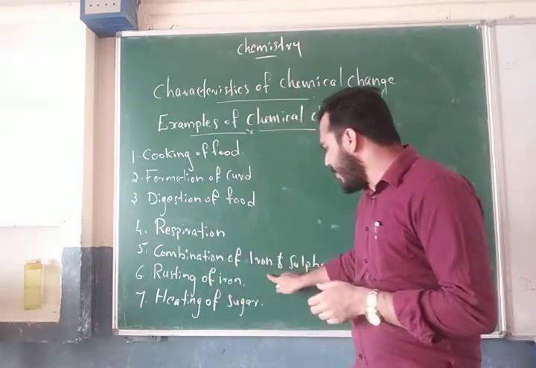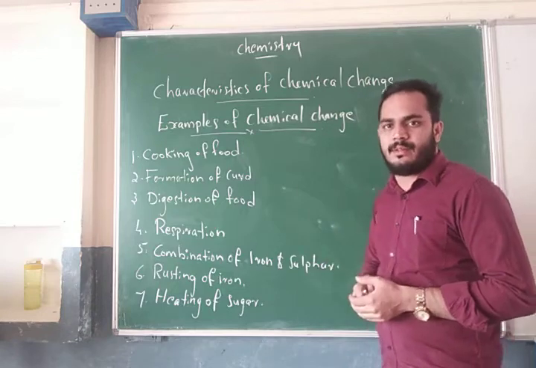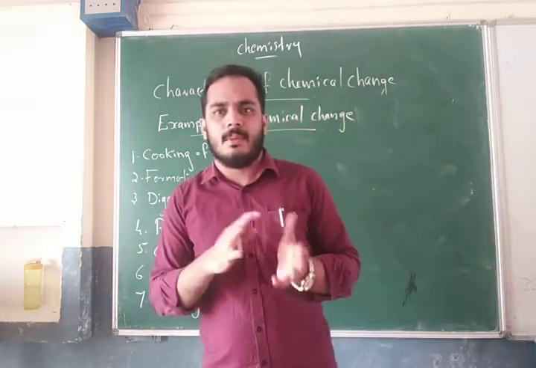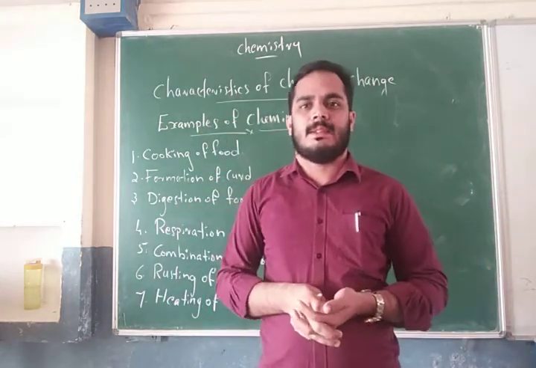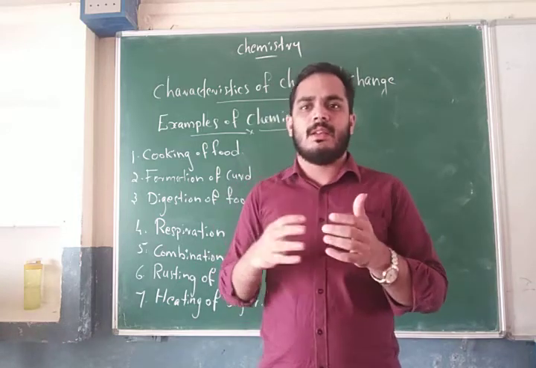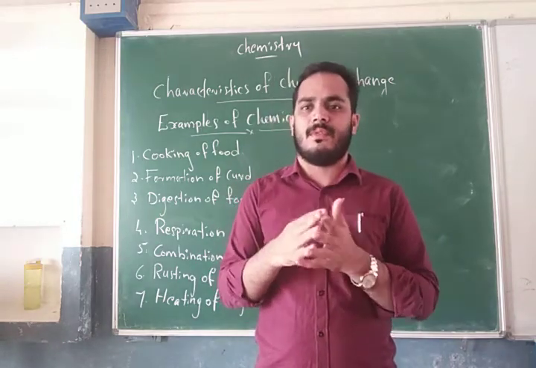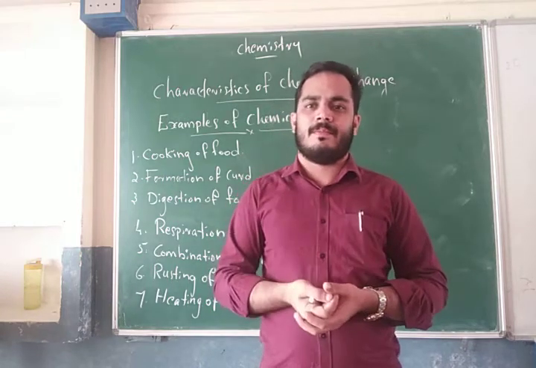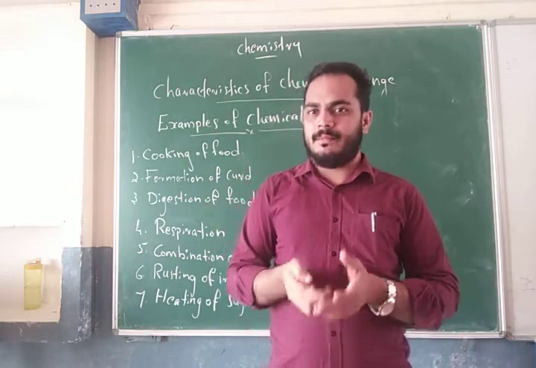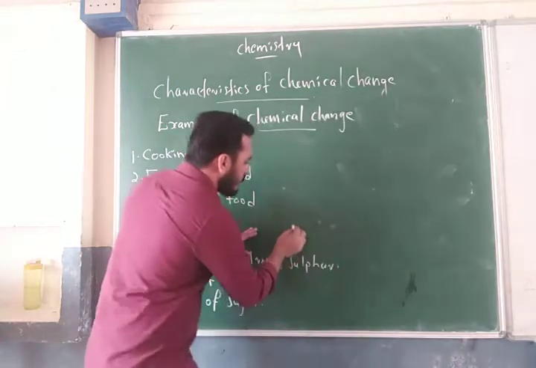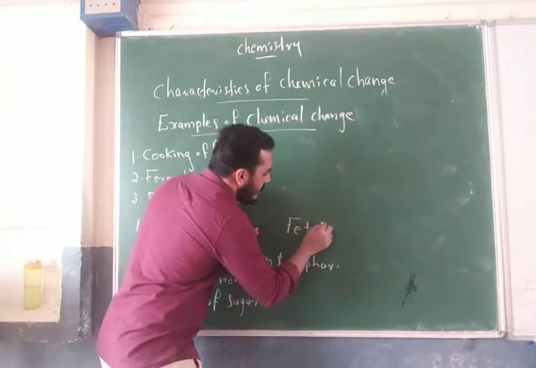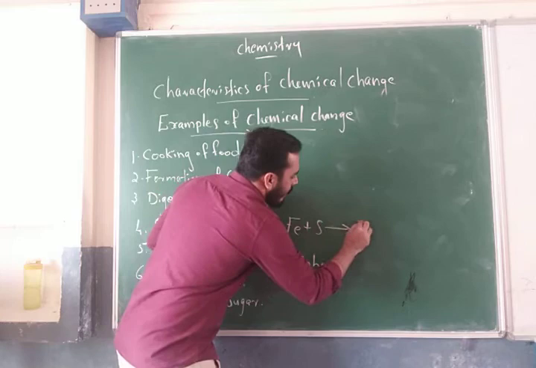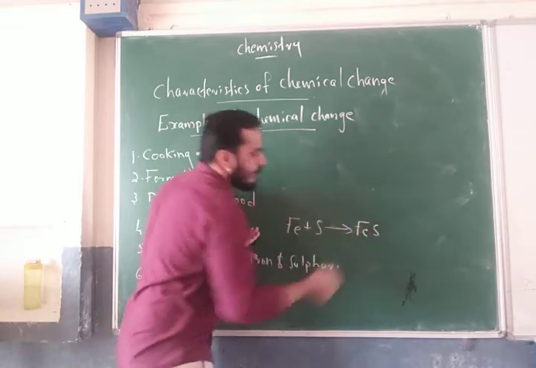Next one, the combination of iron and sulfur. Iron and sulfur are entirely different in character. While heating, the combination of iron and sulfur forms black iron sulfide. For example, iron plus sulfur reacts to form FeS.